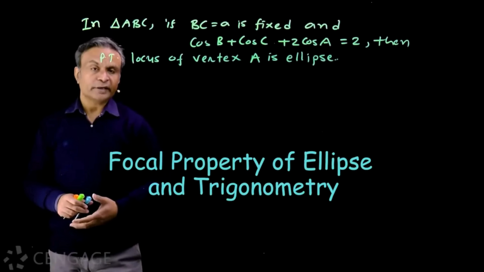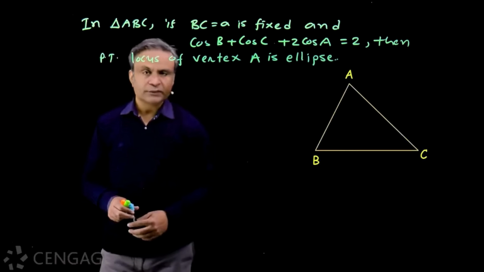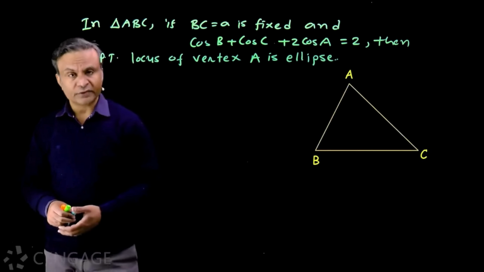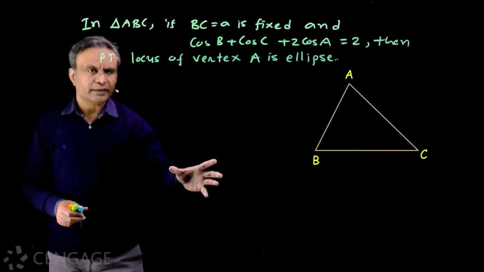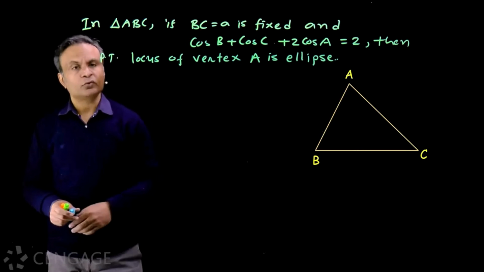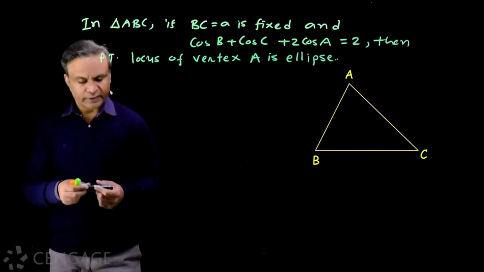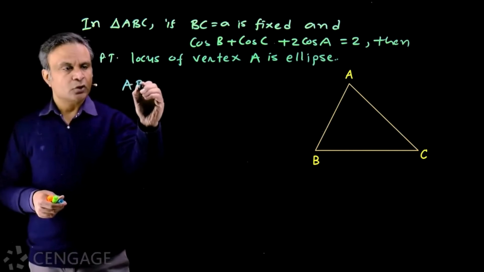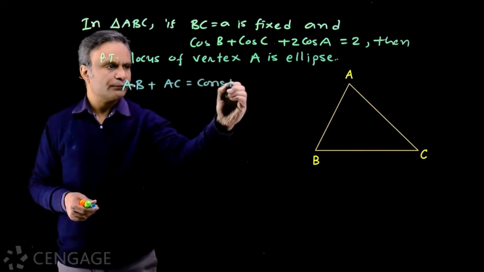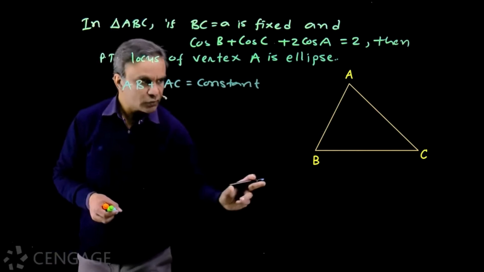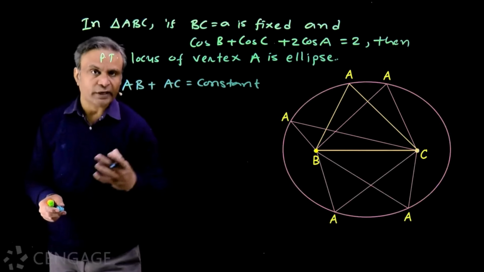Hello friends, we know the definition of ellipse from triangle point of view. We have here triangle ABC in which vertices B and C are fixed. Vertex A is variable which moves on the plane in such a way that sum of two variable sides is constant. Here two variable sides are AB and AC. Sum of lengths of AB and AC is constant. Okay. Then locus of vertex A will be ellipse in which B and C will be its foci.